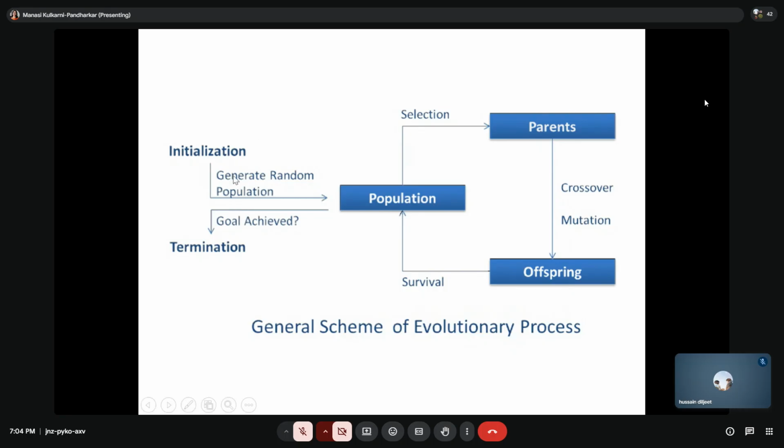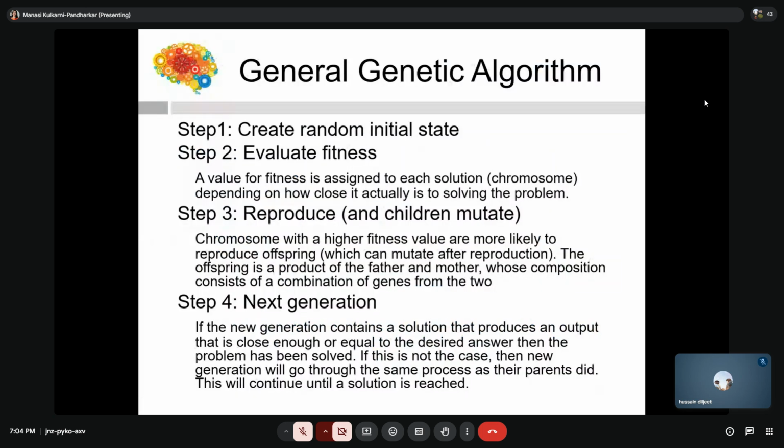Again, I have given you a simple flow: generate the random population. This is a population. यहाँ पे जाएगा सिलेक्शन, this is a pairing. उसमें क्या करो? क्रॉसओवर करो, म्यूटेशन करो, ऑफस्प्रिंग ऐड करो, and then survival. Is it survival? If yes, then the goal is achieved, terminate. If no, then again go for the selection of parents, same thing. Are you getting my point?